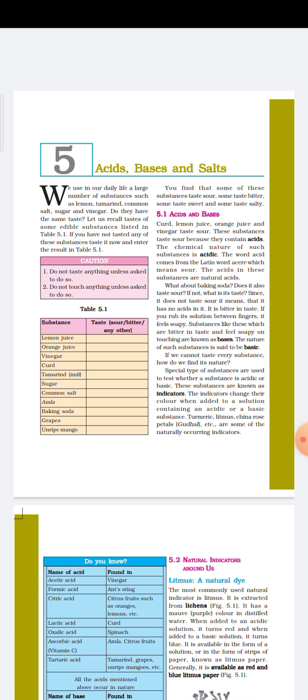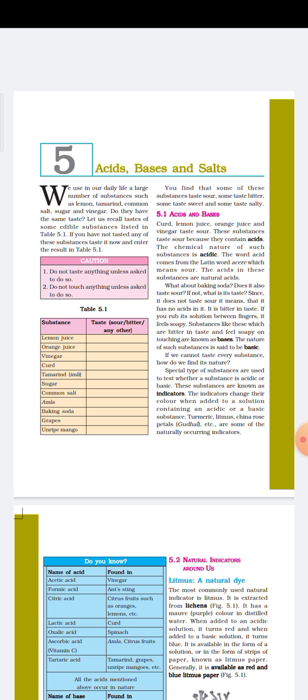Substances like this, which are bitter in taste and feel slippery on touching, are known as bases. That type of substances which are bitter in taste and slippery in nature are termed as what? Bases. The nature of such substances is said to be basic, and the chemical nature of those substances is what?